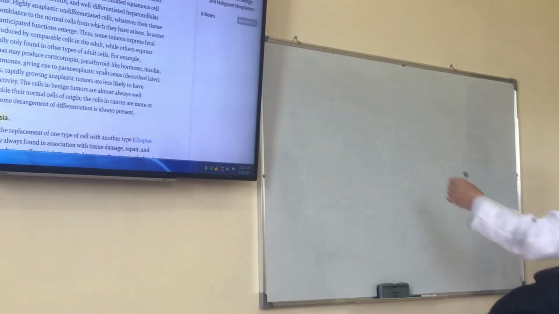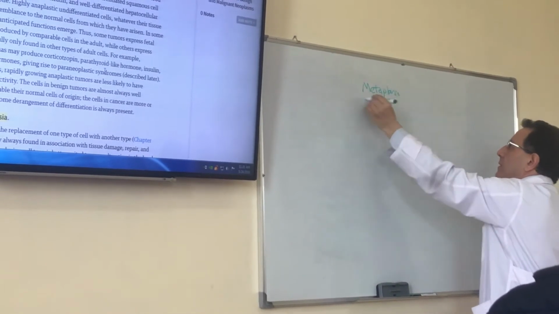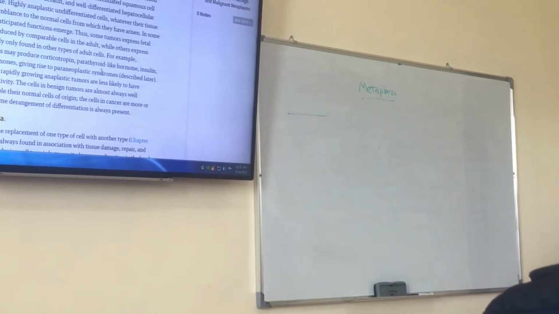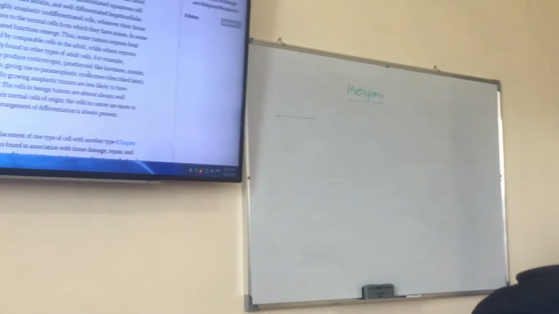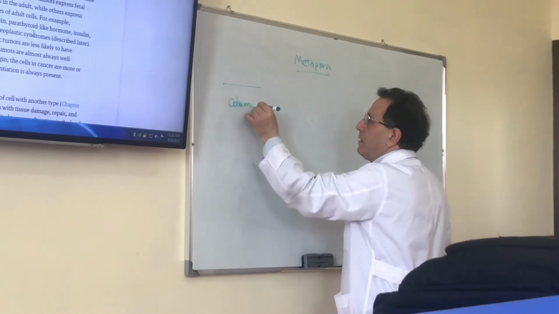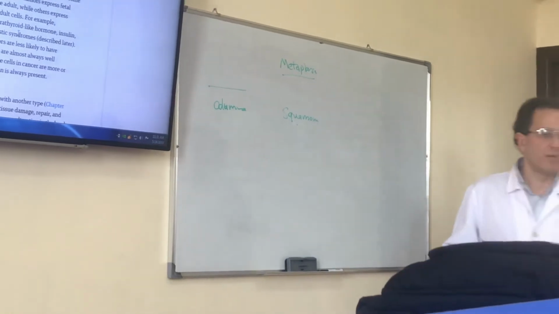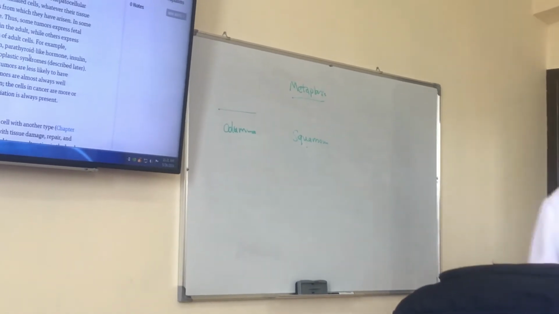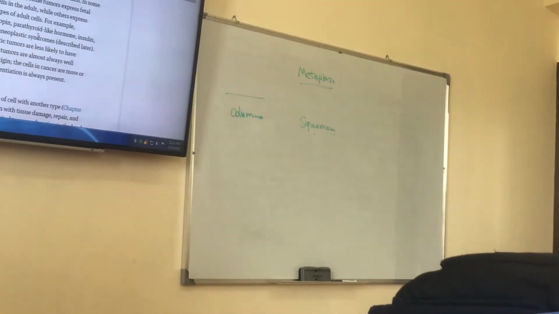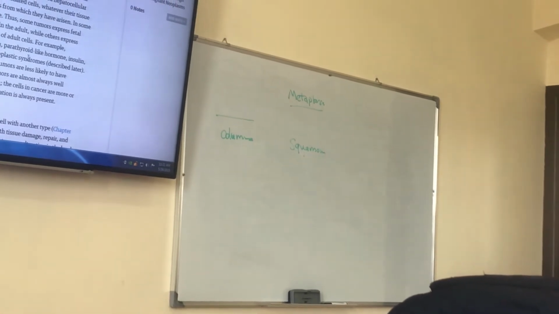So metaplasia is one differentiated cell type is replaced by another type of differentiated cell. For example, columnar to squamous. And what is the most common metaplasia in body? What type of cell is changed to another type? What is the most common metaplasia?